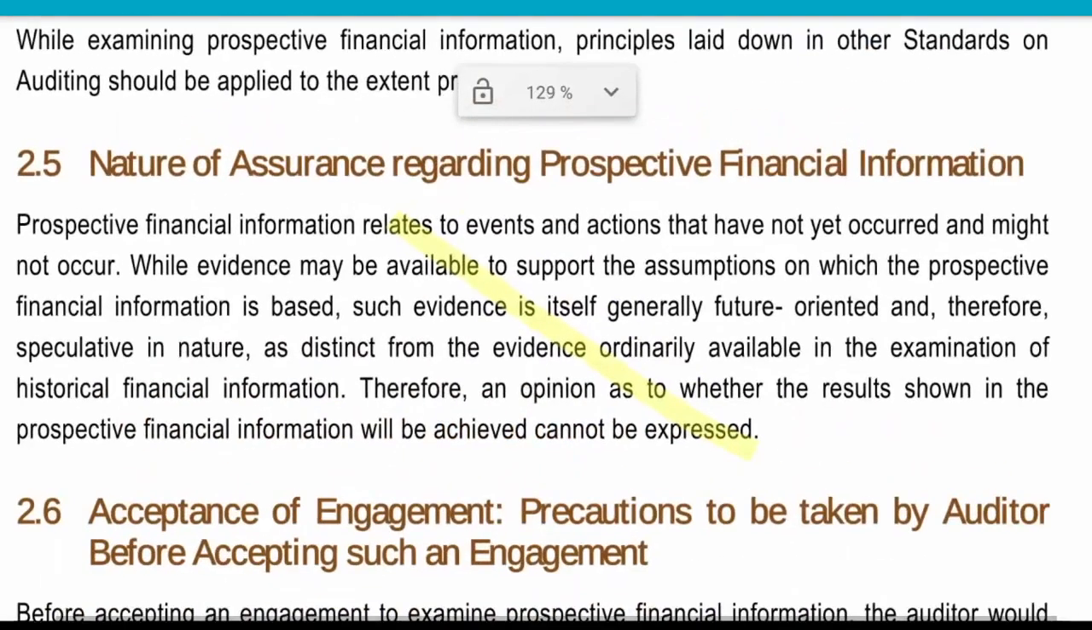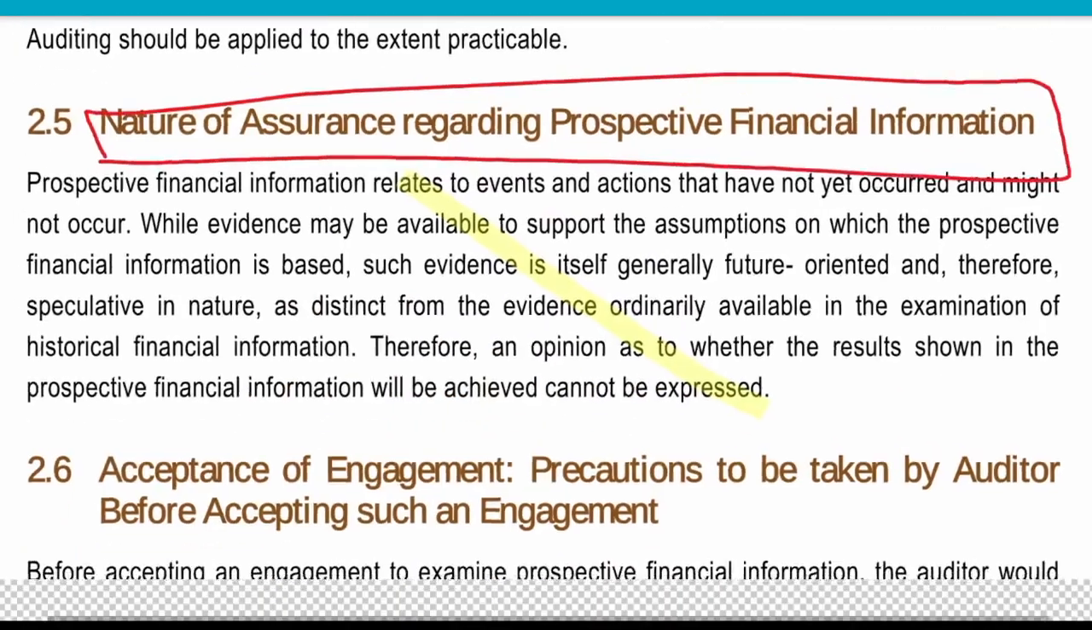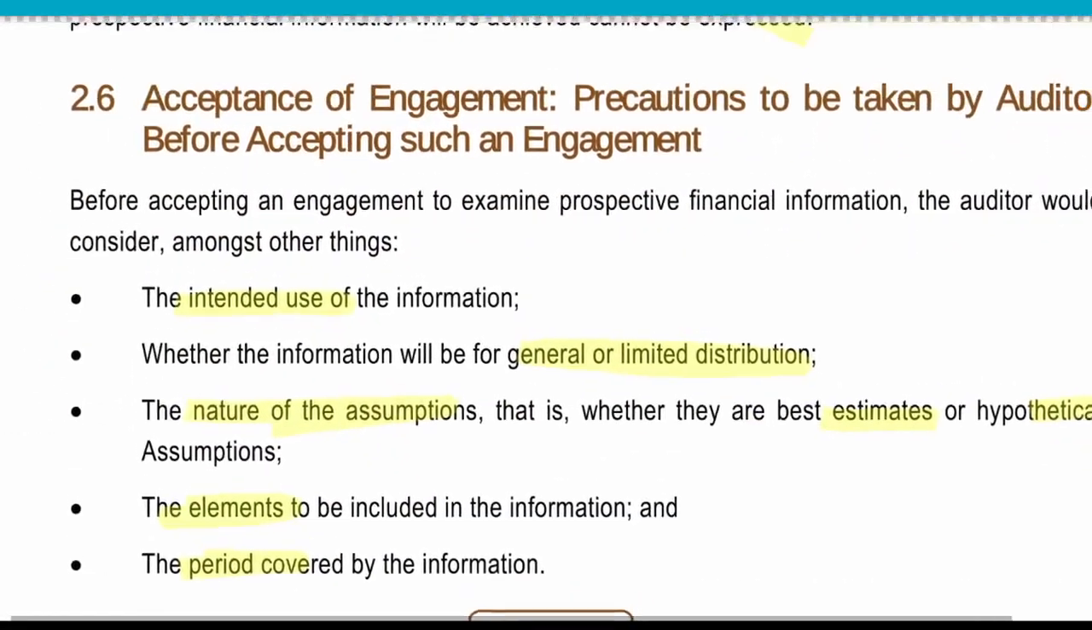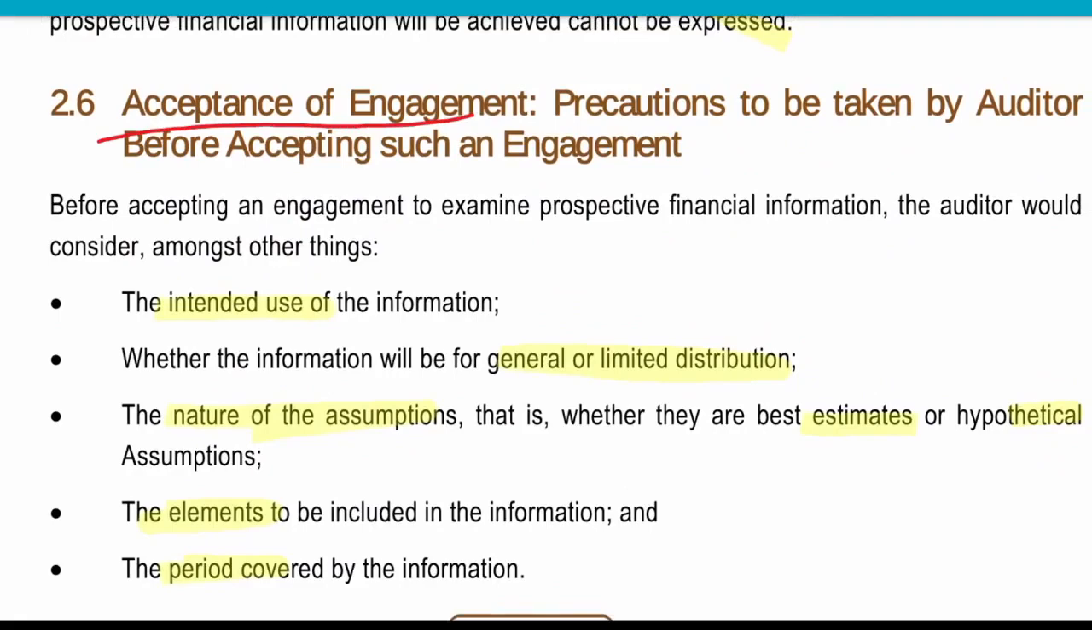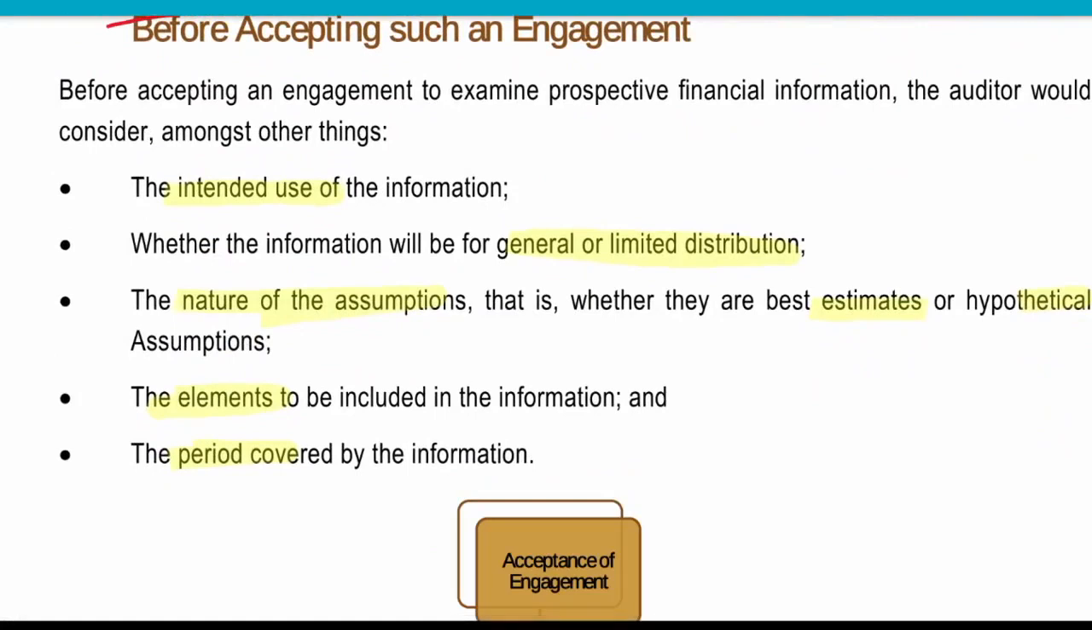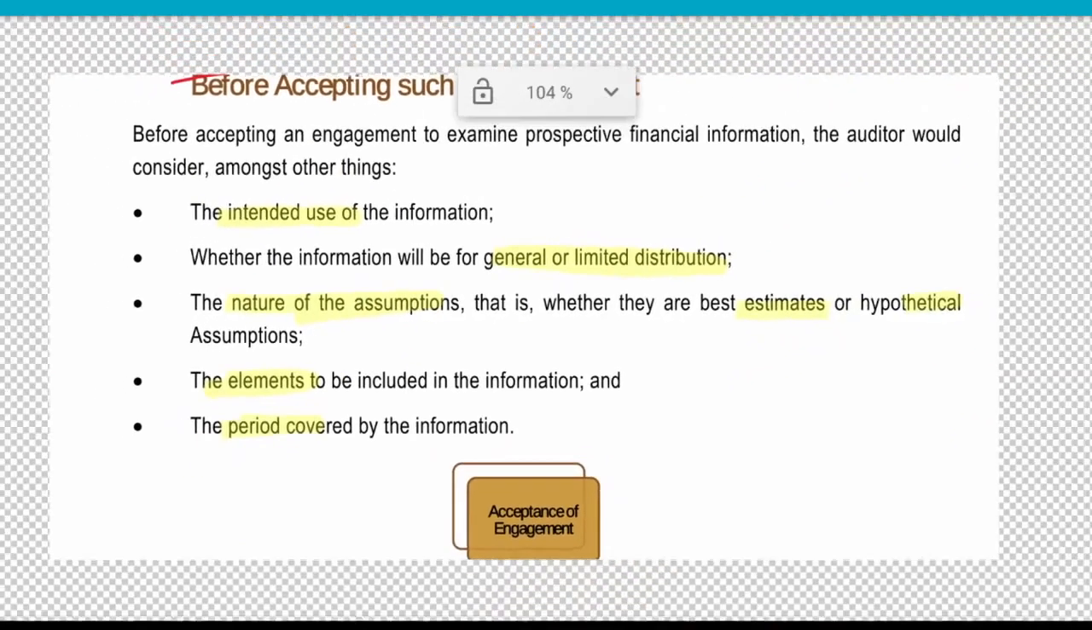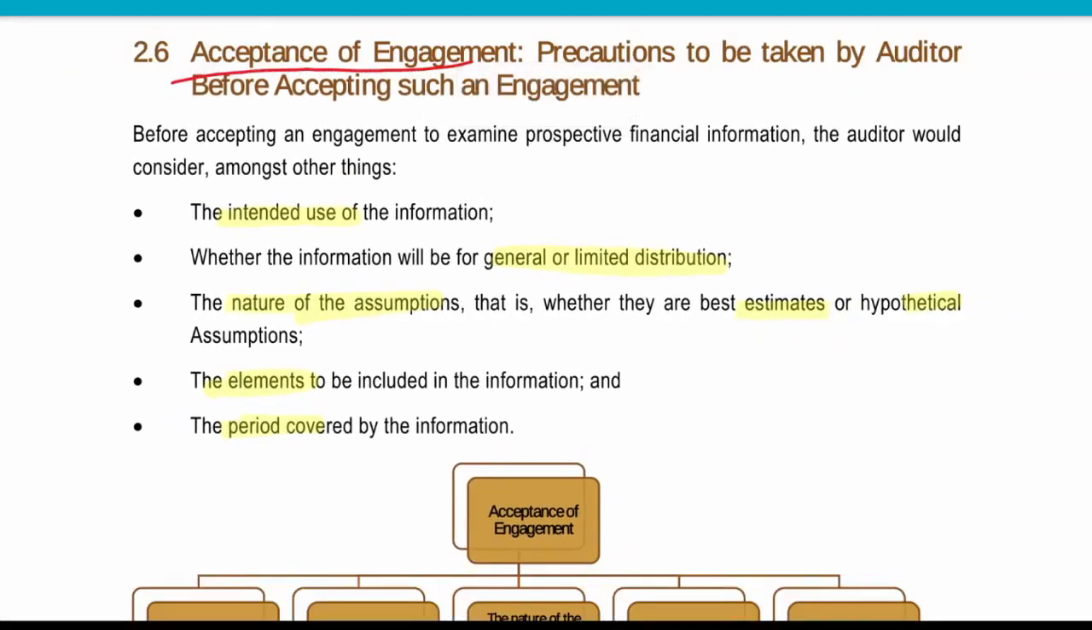Now they are again repeating the same thing. Nature of assurance. Now, acceptance of such engagement. Before accepting these kinds of engagement, the auditor needs to make sure what the intended use of this information is. They are preparing some prospective financial information, but where will they use it? Whether they will use it in obtaining some loans, or for internal use only for some business decisions. The auditor will get to know its intended use.